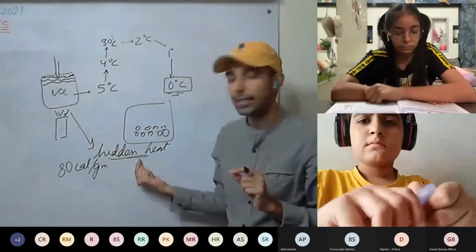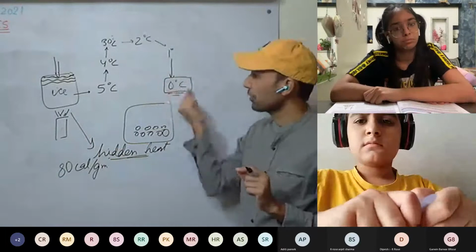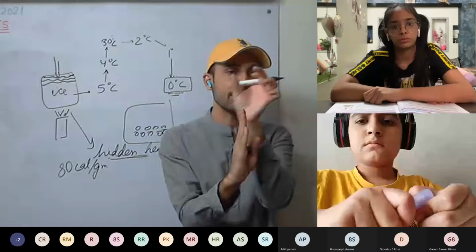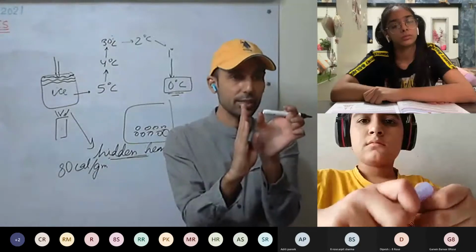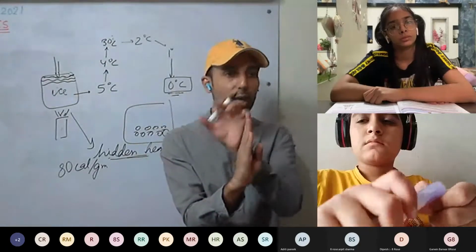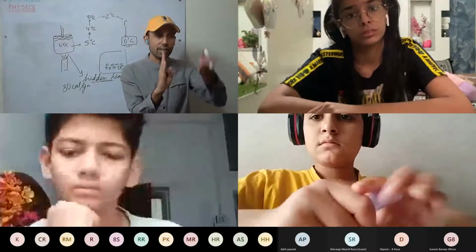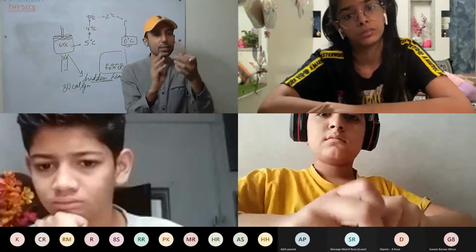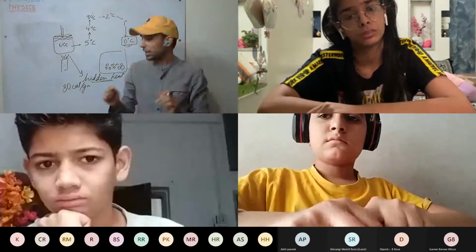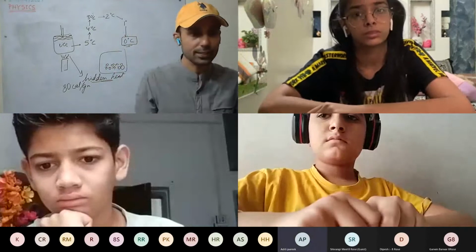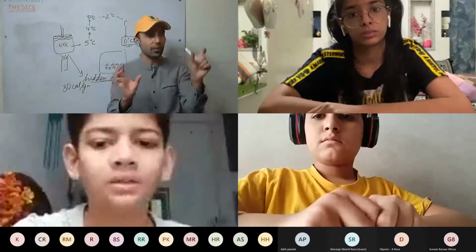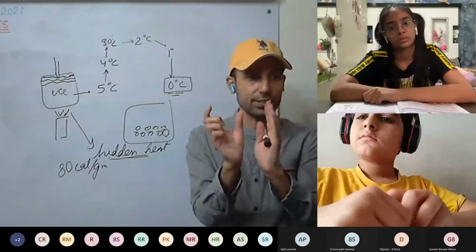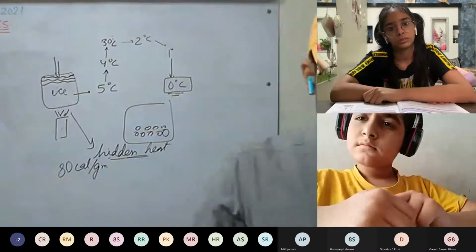This is called hidden heat since we cannot measure it with a thermometer. At 0 degrees Celsius, ice is converting into water. Till the whole ice converts into water, whatever heat we are supplying goes as hidden heat. That is not going to change the temperature, but breaking the bonds. Understood now? Latent heat? Yes, sir. And from water to ice, heat will be released at the same temperature, 0 degrees Celsius, and that released heat will be latent heat. Any more doubts?